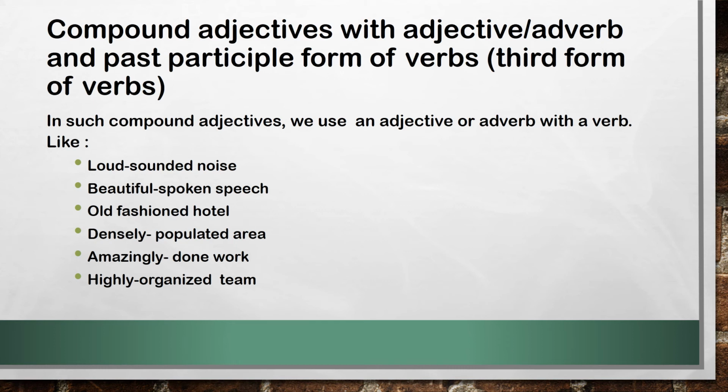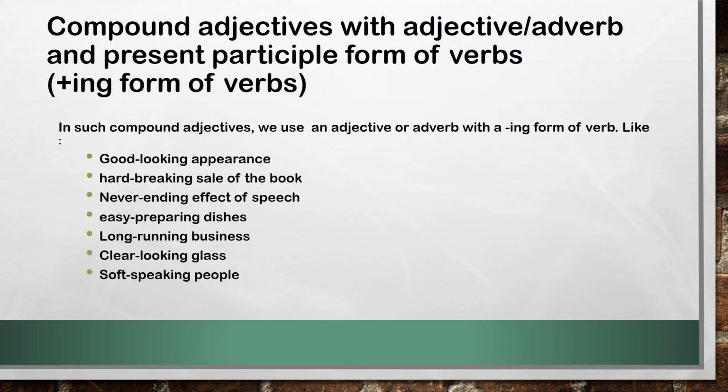Old is the adjective, fashion is a verb here, and its third form is fashioned. Densely populated area. Amazingly done work. Highly organized team. So you can see here we have used all these adjectives or adverbs along with the past participle form of verbs. So these all words are compound adjectives.